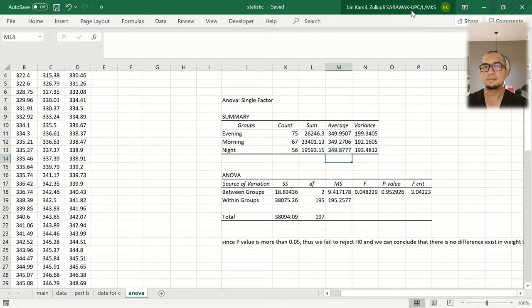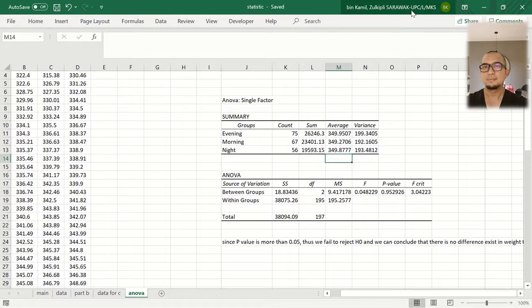Now we move on into part C. The question is whether there is any significant difference between the tablet weight from different shifts. How are we going to find the solution for this? We're going to use one-way ANOVA.